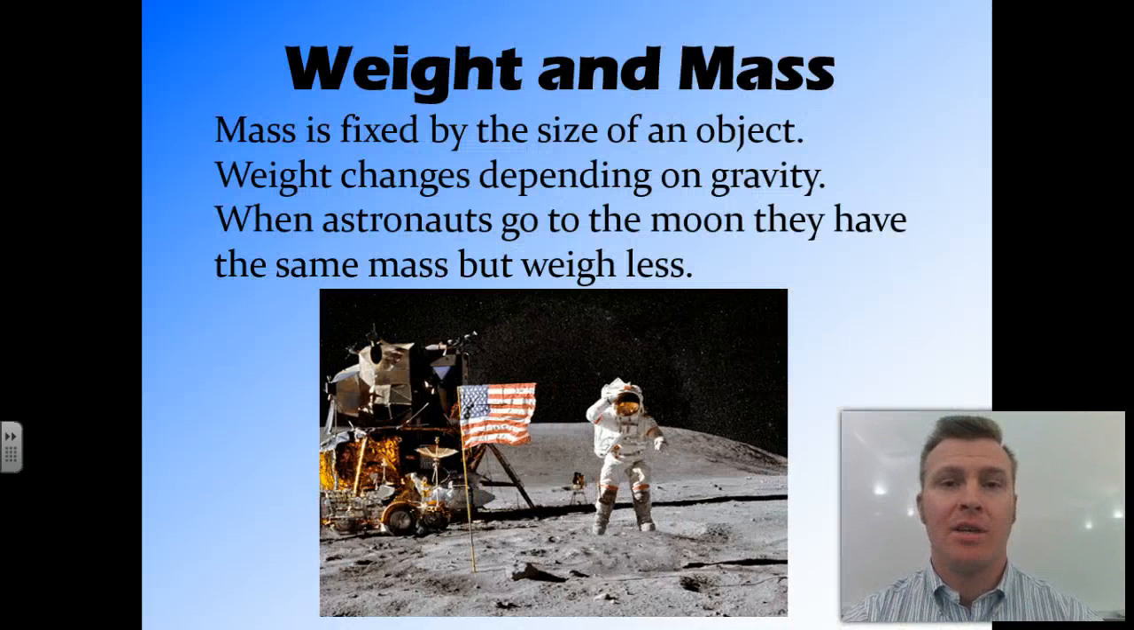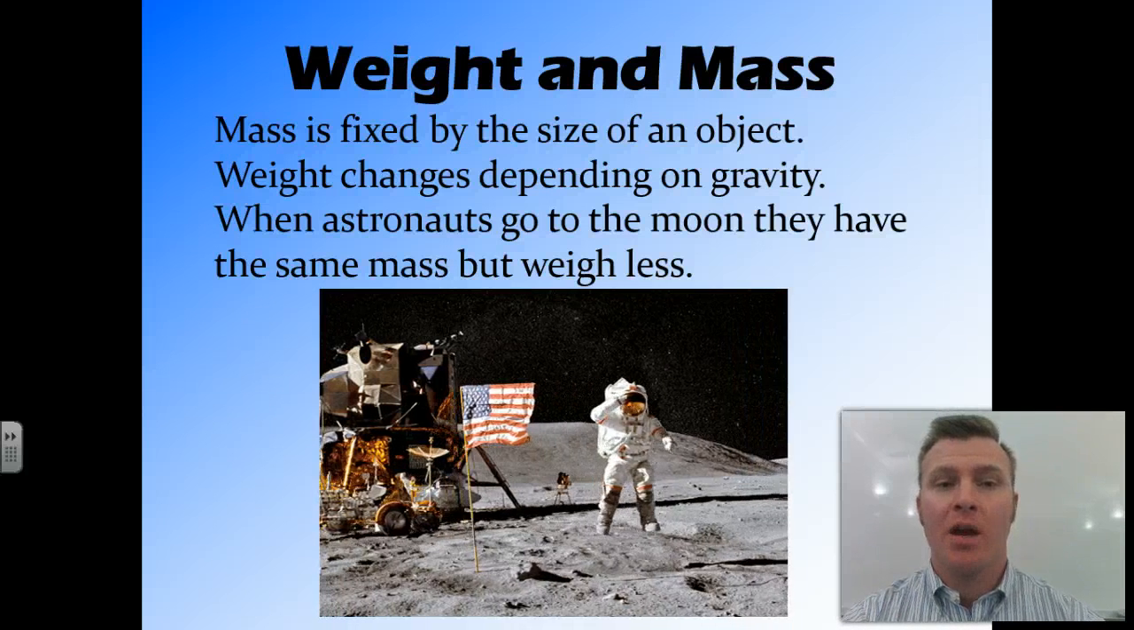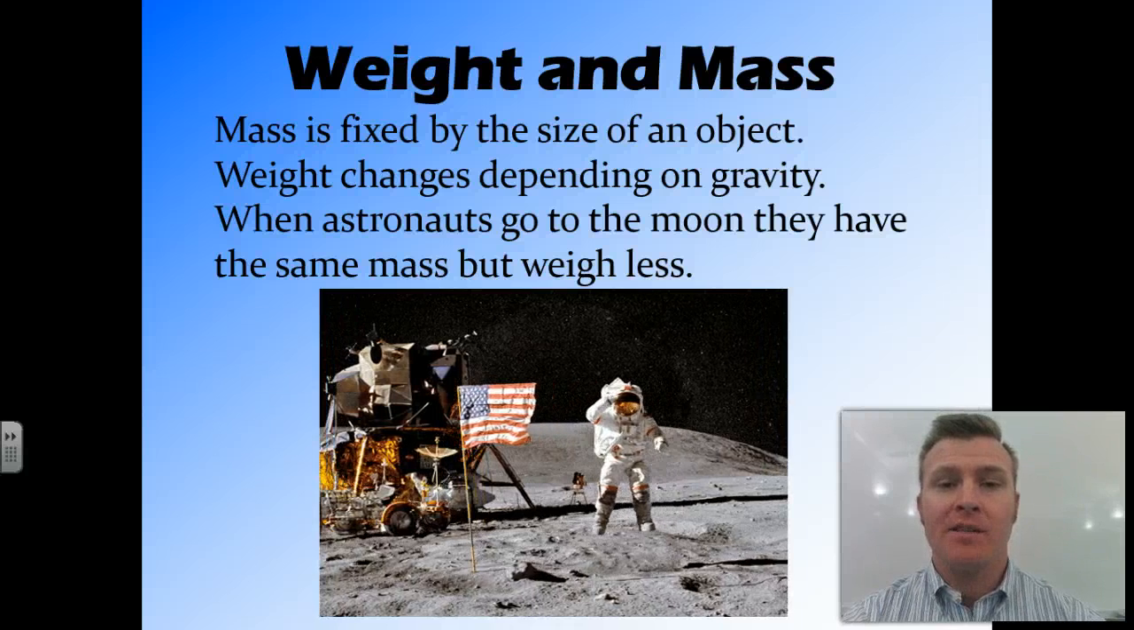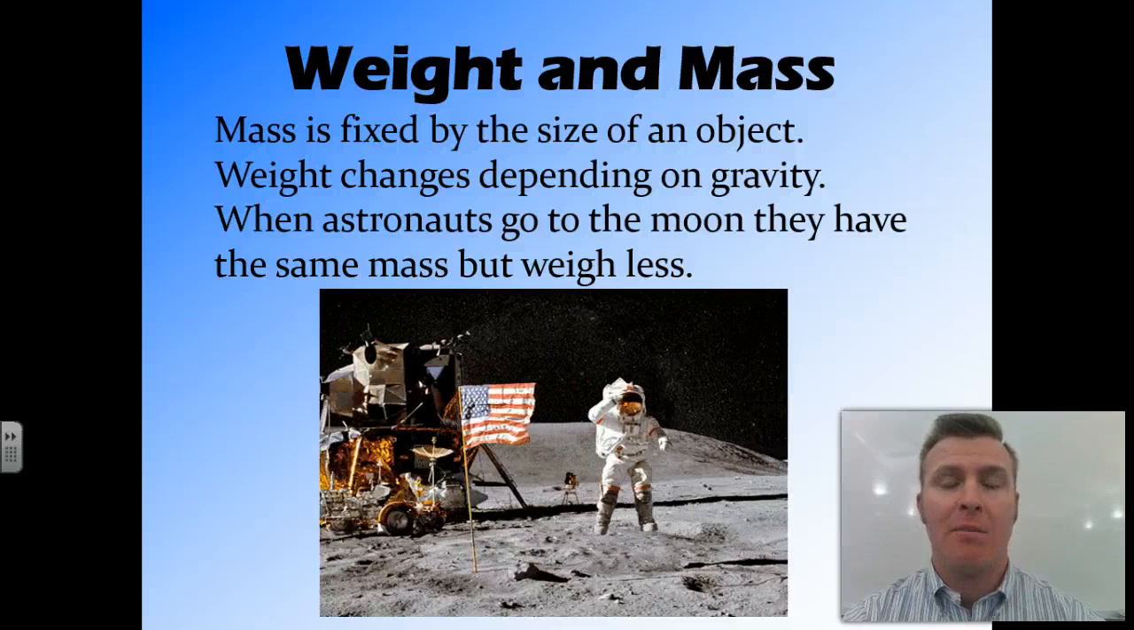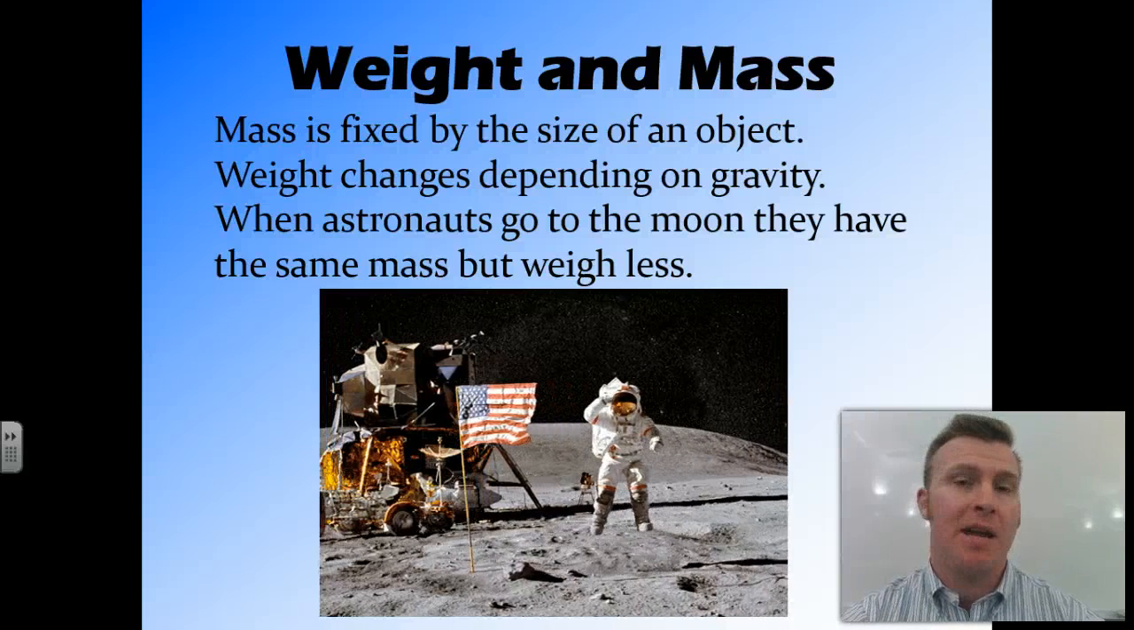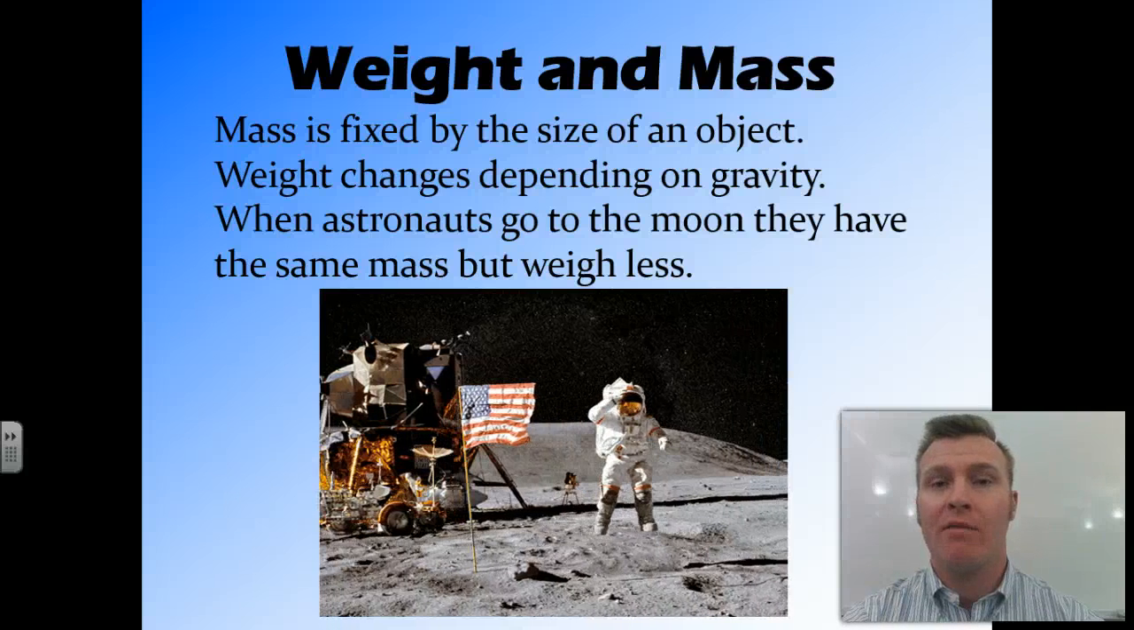So how do these two things relate to each other? Mass is fixed by the size of the object. So how big an object is and how much matter it has will determine its mass, and that won't change depending on where it is. While weight will change depending on the gravity of the planet that you're on.